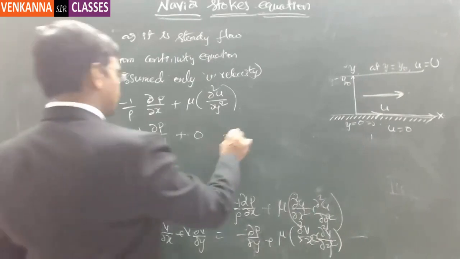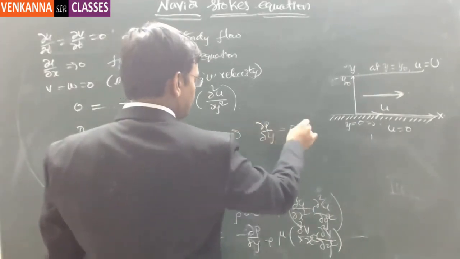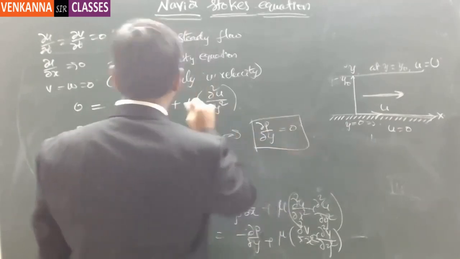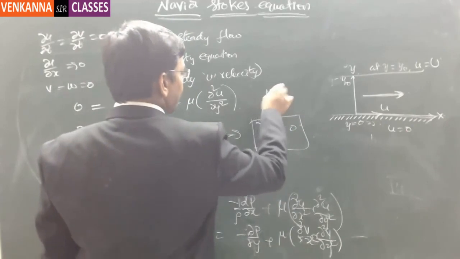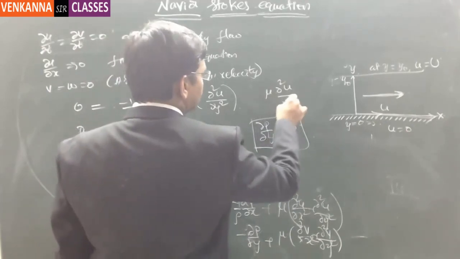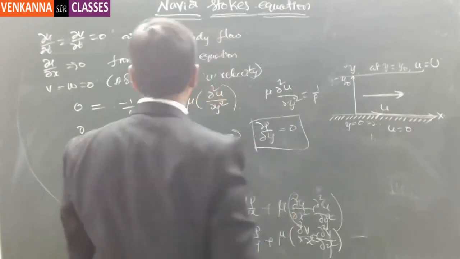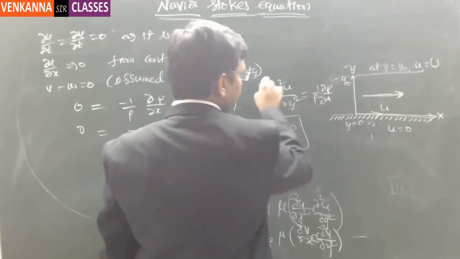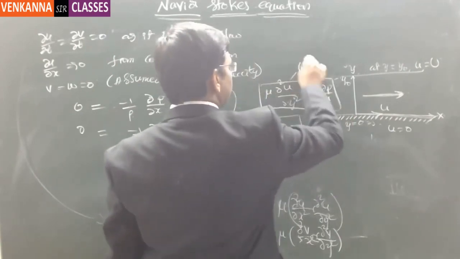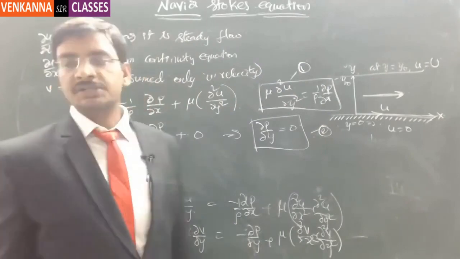So from this, here dou p by dou y equal to 0. This is one equation. And then from this, mu times dou square u by dou y square is equal to 1 by rho times dou p by dou x. So this is the first equation. So this is equation number 1 and this is equation number 2. So these two equations together,